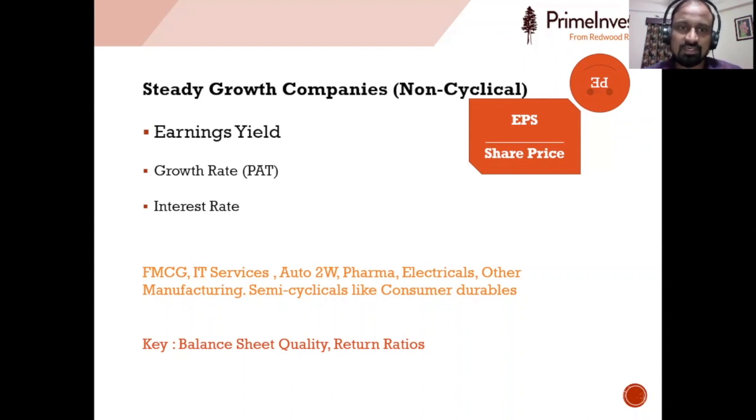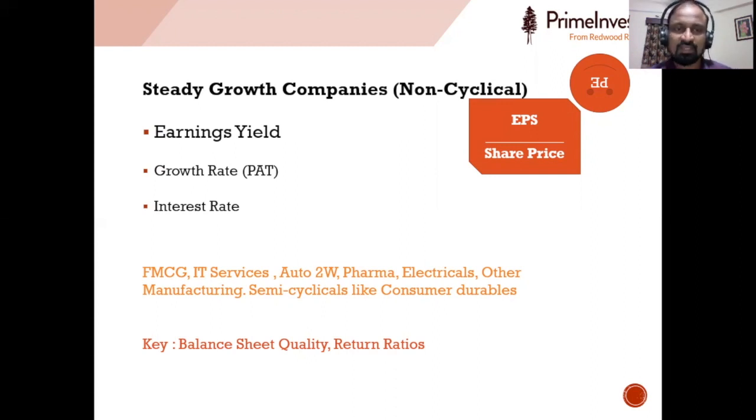Like what we earlier discussed in the case of bond, if a 100 rupees bond is paying 6% interest, that 6% is the annual income that is available to the bondholder. So for 100 rupees, he is getting 6 rupees.